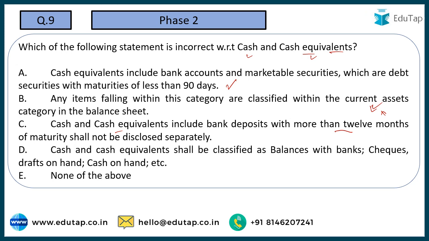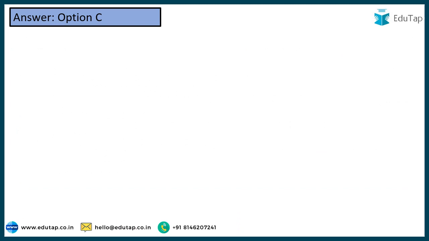Cash and cash equivalents shall be classified as balance with banks, checks, drafts on hand, cash on hand. So yes, all of these are cash equivalents. Okay. So point number C is going to be the incorrect one, because 12 months is another category, it is not going to be considered here. So option C is going to be the correct answer for this question. So as discussed, option C is the correct answer.